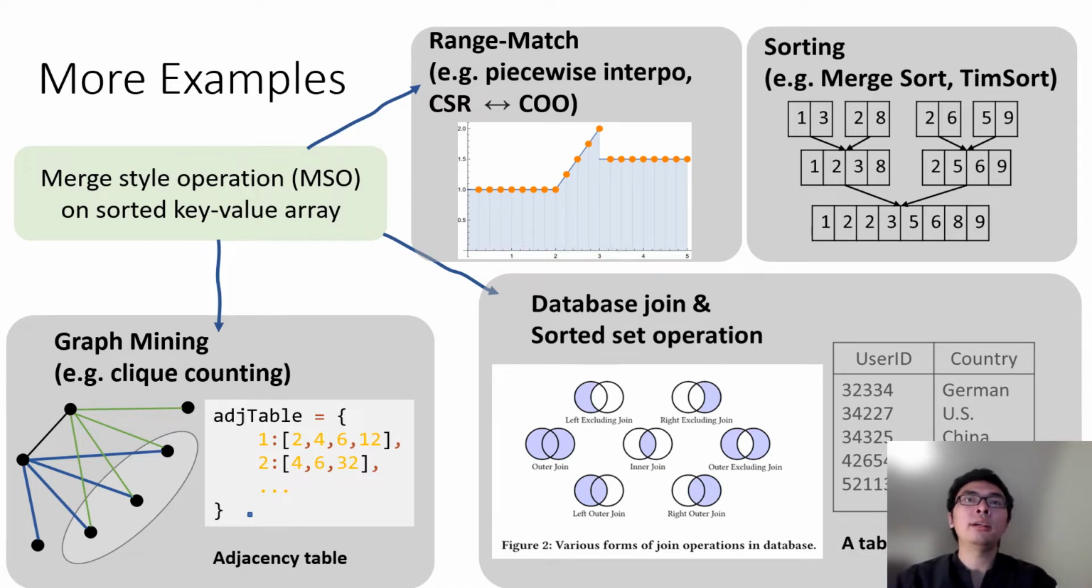In database, you have various join or sorted set operations. In graph algorithms, you manipulate adjacency list using merge-style operations. In sorting, like merge sort or team sort, you recursively merge subarrays. And in range match, like piecewise function interpolation or COO/CSR format transformation, you also have merge-style operations.